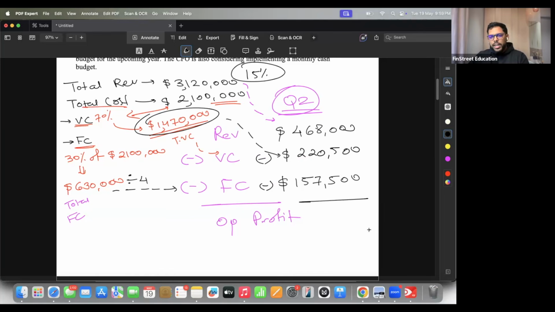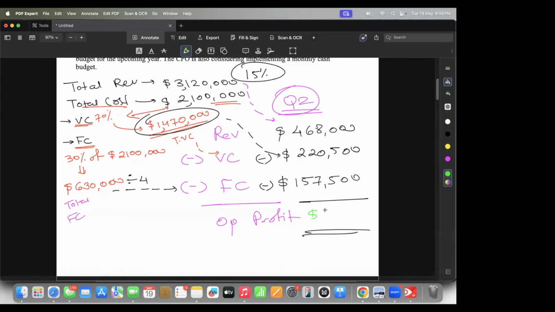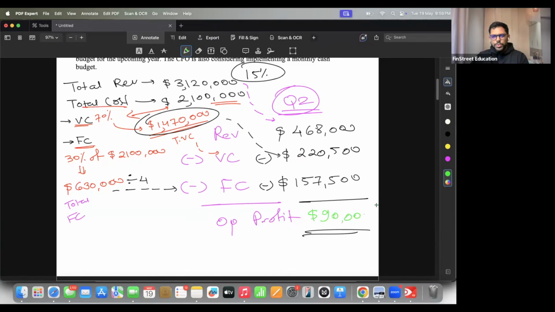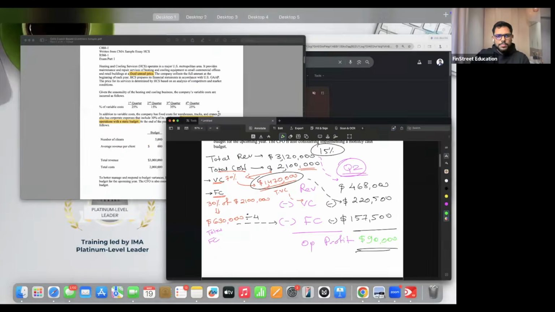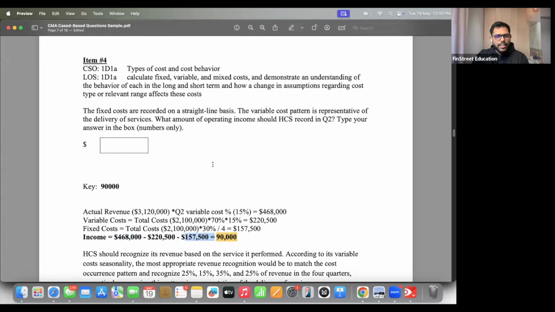Can you guys help me with the final ultimate answer now? 90,000. Okay, there you go. Let's see if this is correct. There you go. It is correct. 90,000 as our final answer. And I think the numbers are also matching. 468 minus 220,500 and 157,500. So that's how you do these calculations.